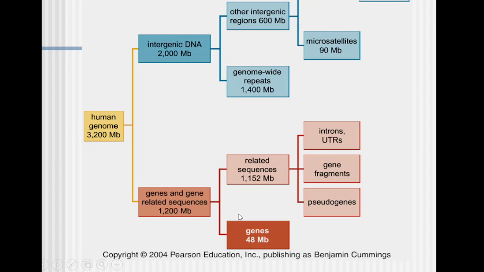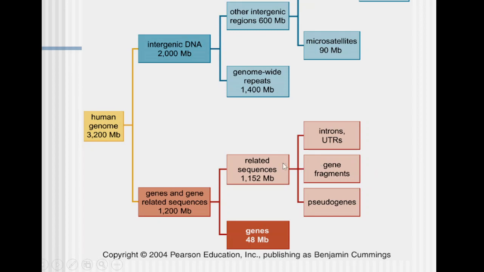This gene and gene associated region can further be divided into two separate halves. One is the genes which actually code for the product, 48 MB in size, while most of the part, almost 90%, is occupied by related sequences which do not directly go for transcription or directly produce the product, the proteins. This region is made up of introns and UTRs, meaning untranslated regions. They are transcribed but they are not translated, so we call them UTRs. 3' UTR, 5' UTR, they are untranslated regions of the genome.